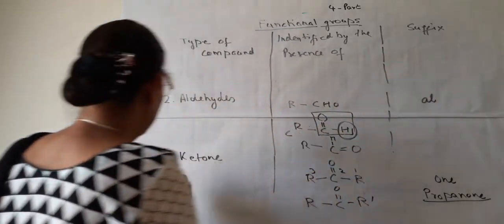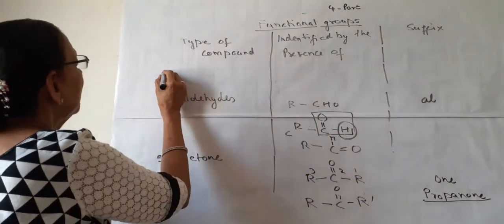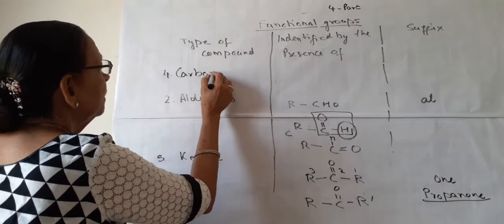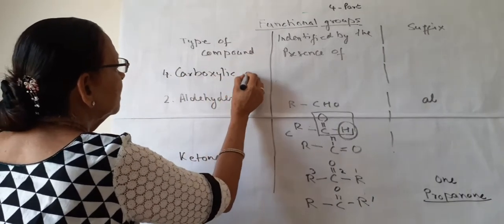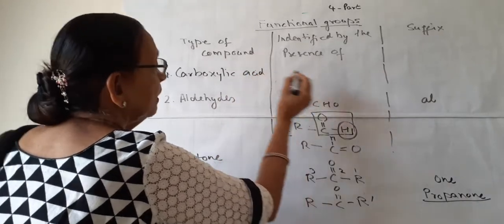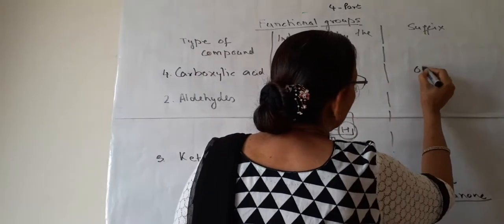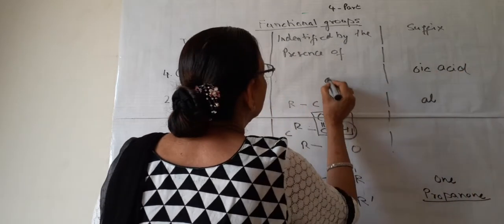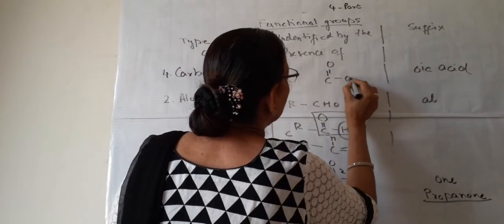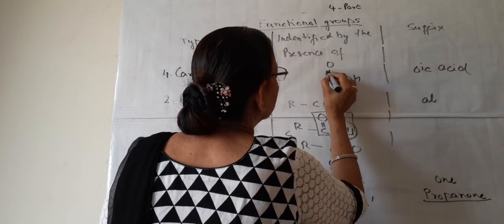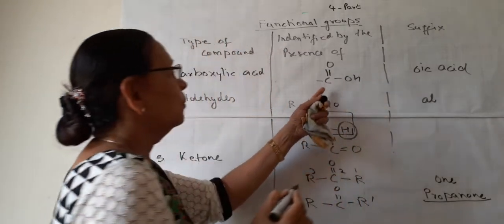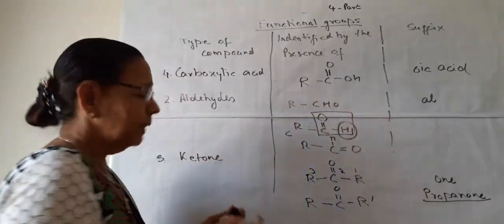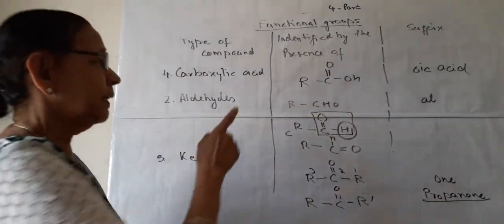Now I am writing the fourth functional group, and this fourth functional group is carboxylic acid. Its suffix is -oic acid, and the group is COOH, and here a carbon chain is present on one side.